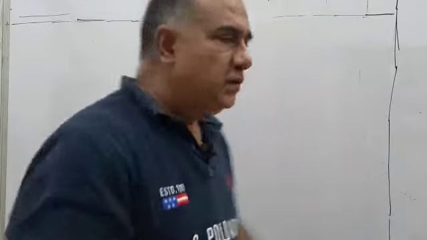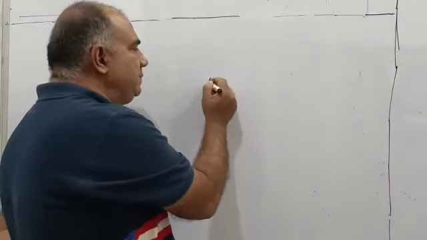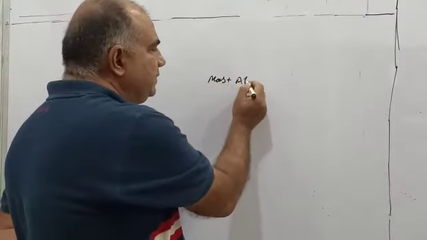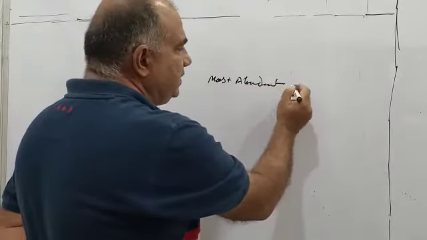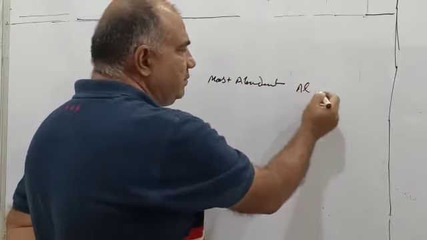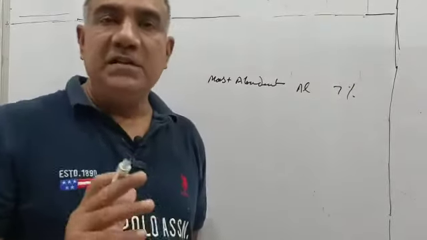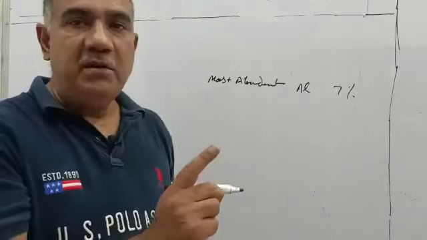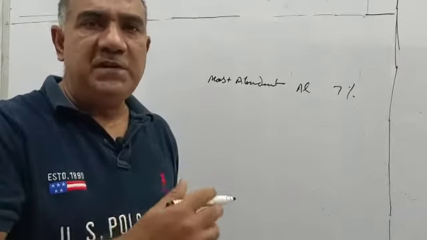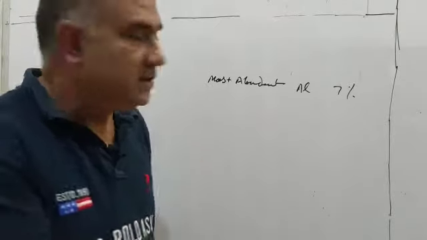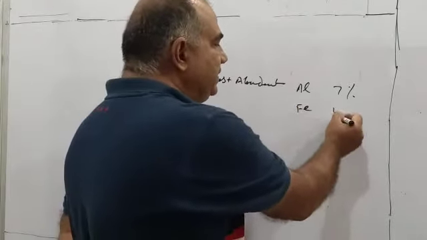Hello students, in this class we are going to study the physical properties of metals and non-metals. But before that, we will have a look at the abundance in which the metals are found in the crust of earth. Right at the outset, let me tell you the most abundant metal found in the crust of earth is aluminium, 7%. Most abundant means the maximum quantity available in the crust of earth. So the most abundant metal is aluminium, at 7%. Second is iron, at about 4%.